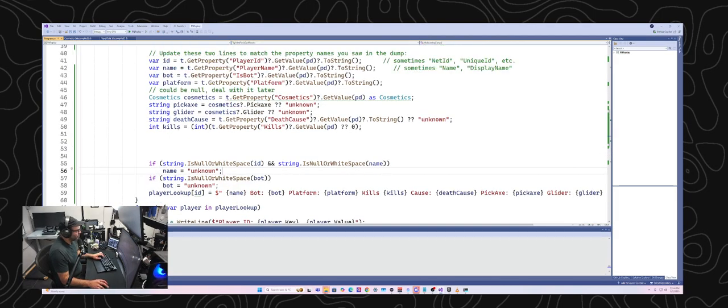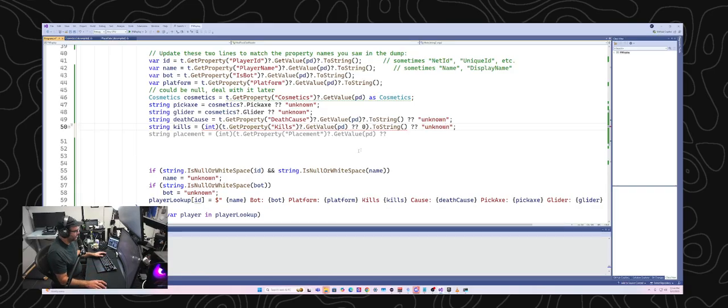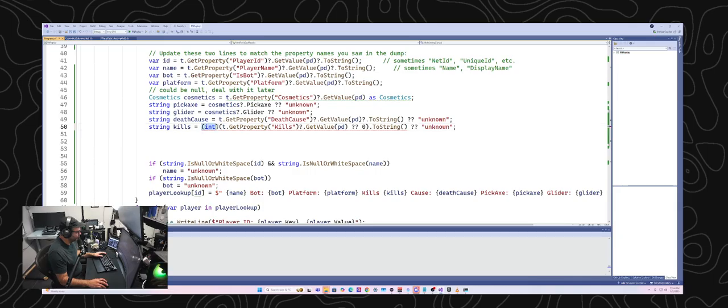Actually, there isn't any reason why I can't just, I'm putting this into a string anyways, so I can just make kills a string and just do toString, right? That should work. For the default, I'll just say unknown because I don't know what it's going to be here, so I can't assume that it's 0. Okay, so we can remove this because we no longer are casting it to an int. And then let's see here, get properties kills, get value.